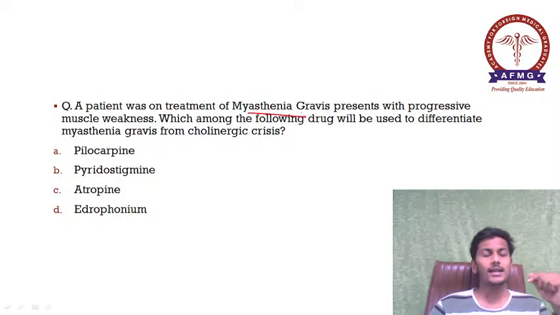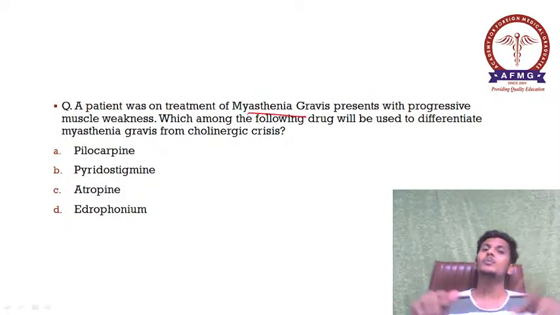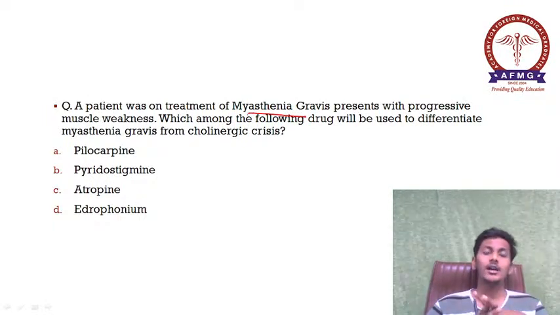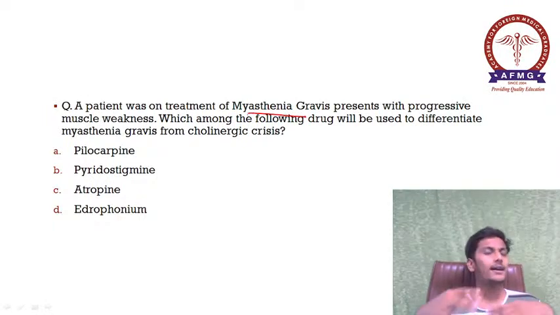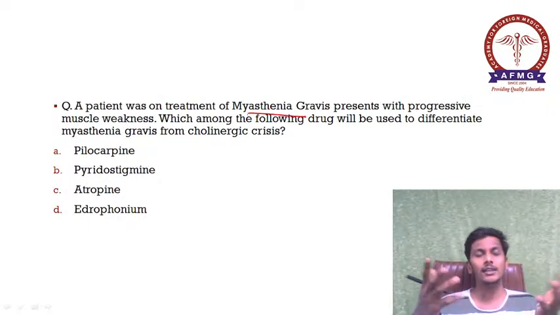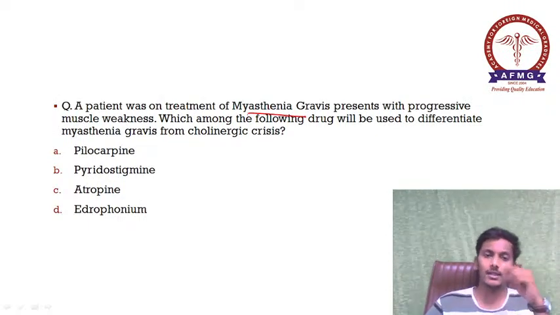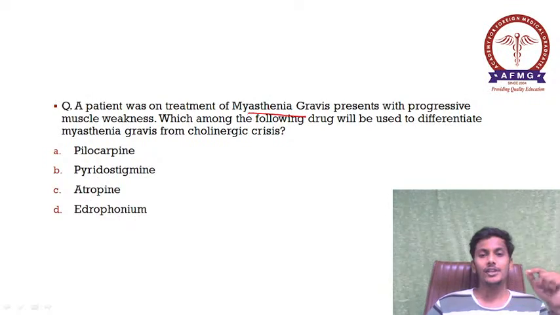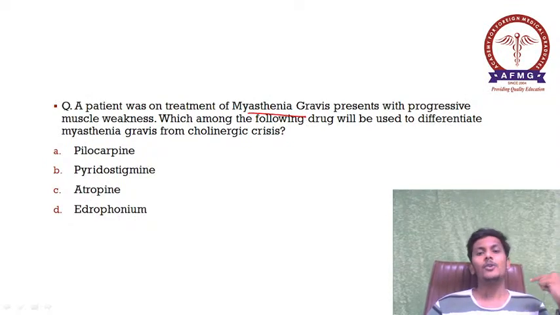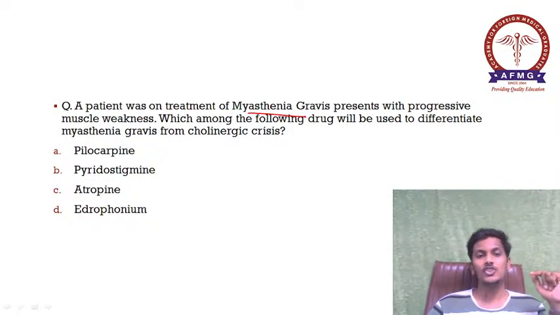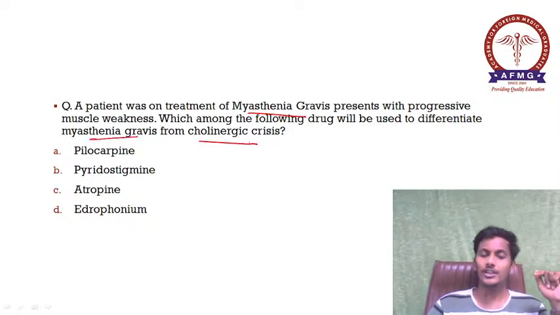Okay, so please remember guys, myasthenia gravis and multiple myelomas are the hot shot topics that are repeatedly asked in this MCI exam or any of the central board examinations. Please remember this. So a patient was on treatment of myasthenia gravis, presents with progressive muscle weakness. Which among the following drugs will be used to differentiate myasthenia gravis from cholinergic crisis?